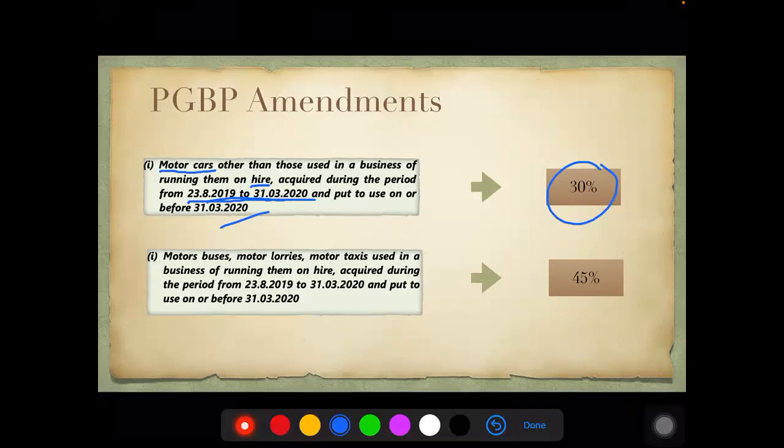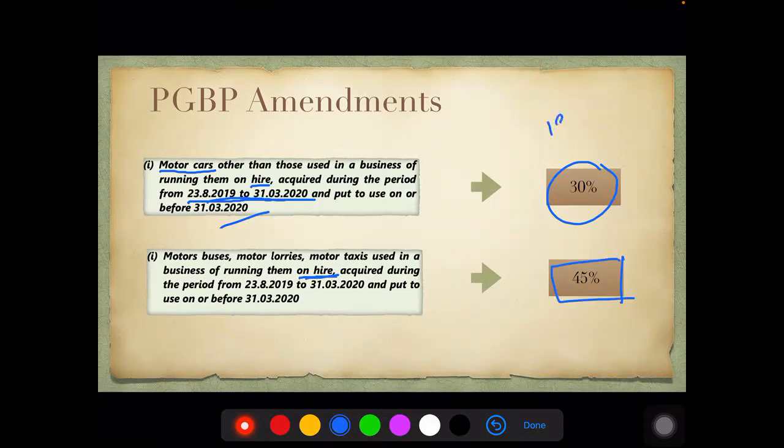Normally it is 15, but because you're buying in this particular date bracket, it would be 30%. And also if it is bought on hire business, so if bus, lorry, taxis are bought on hire business, it would be 45%. Normally it is 30, but if you're procuring them at this period, it would be 45%.